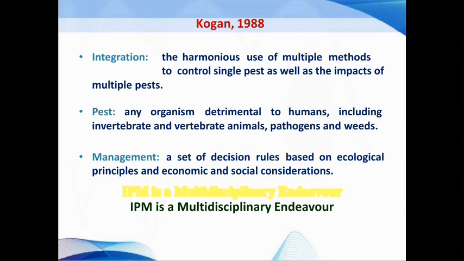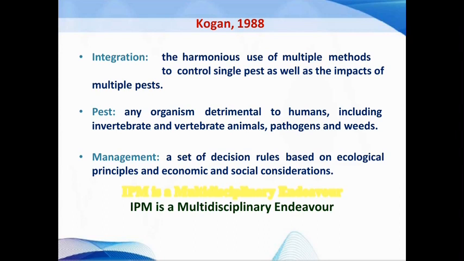Next, what is meant by management? Management is the set of decision rules based on ecological principles and economic and social considerations. During a pest management program, we should remember the ecological principles, meaning the practice should be ecologically safe. Next is economic consideration, meaning the farmer should know the cost benefit ratio and the risk.